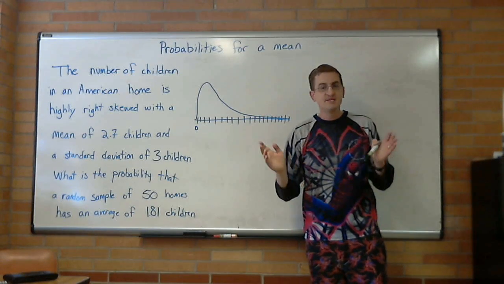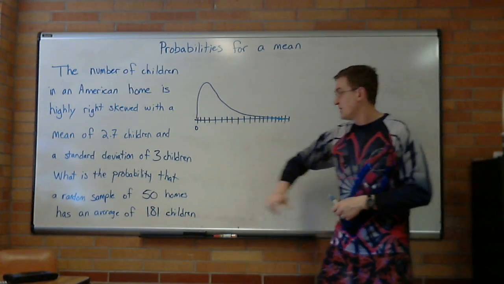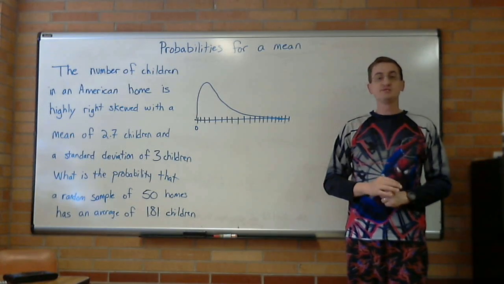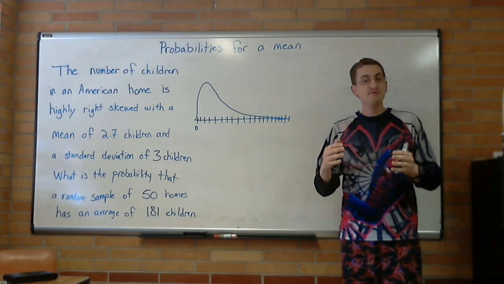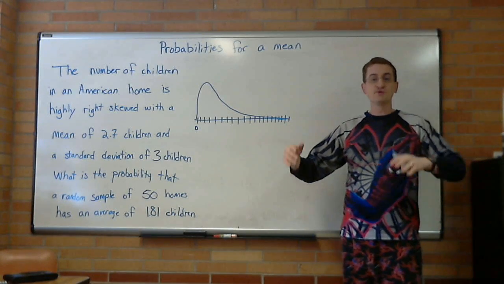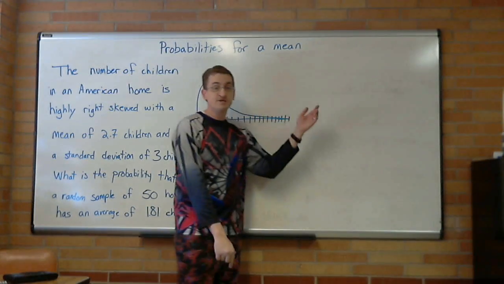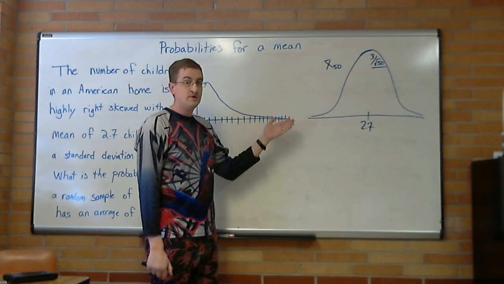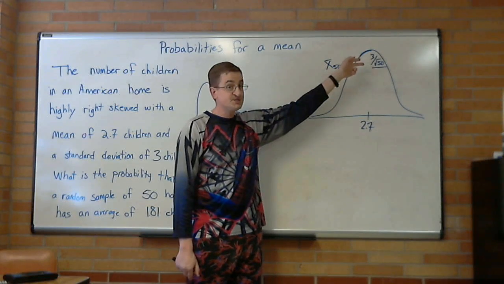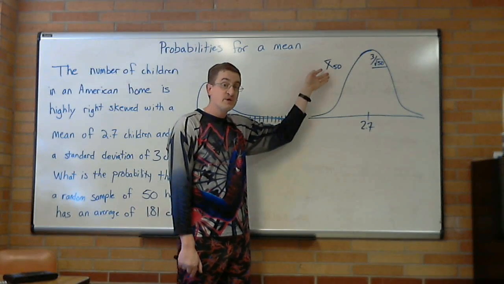It seems like this is the kind of question we would not be able to do, except our sample size is 50. That's more than 30. And there's a special theorem that says if you're doing probabilities for a mean and we're over 30, we're going to say it's close enough to normal that we can do it. So even though this is the picture of the data, this is the picture of probabilities for the mean. Notice it's centered over 2.7, and our standard deviation isn't just 3, it's 3 over the square root of 50 because we want probabilities for the mean.